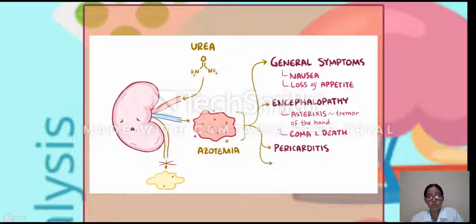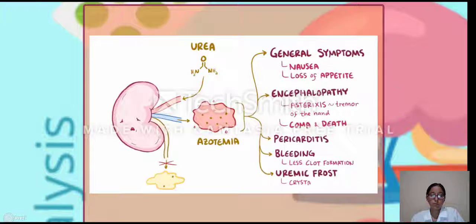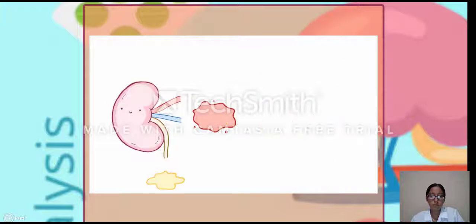In addition, there can also be increased tendency for bleeding, since excess urea in the blood makes platelets less likely to stick to each other, and so there's less clot formation. Finally, in some cases, someone can develop uremic frost, where urea crystals can deposit in the skin and they look like powdery snowflakes. In addition to getting rid of waste, the kidneys play an important role in electrolyte balance.